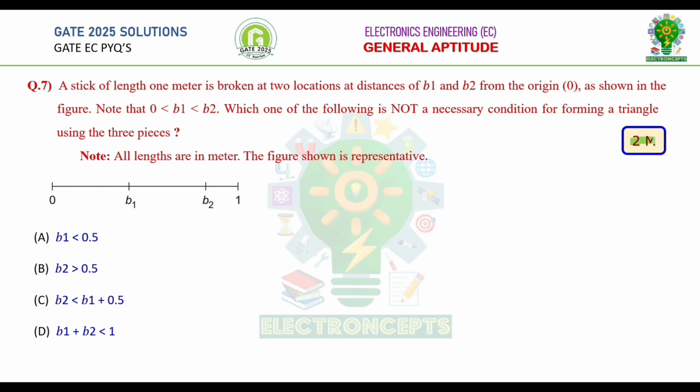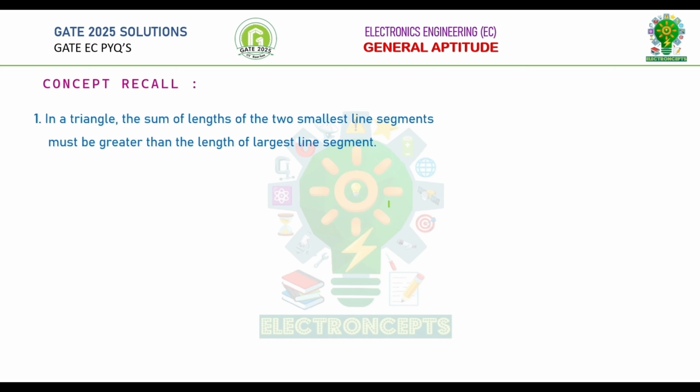Question number 7. This is GATE 2 marks question. A stick of length 1 meter is broken at two locations at distances of b1 and b2 from the origin. Note that origin is less than b1, which is less than b2. Which of the following is not a necessary condition for forming a triangle using the three pieces? Before solving this question, let's recall a small concept. In a triangle, the sum of lengths of two smallest line segments must be greater than the length of largest line segment. Let's understand this statement using animation.